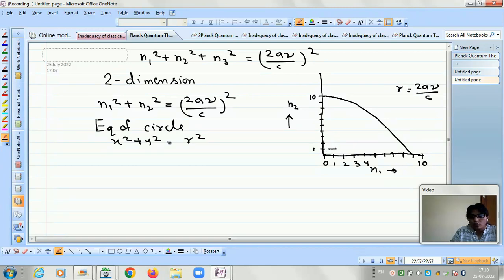Now also draw this horizontal and vertical lines here. And this will explain how one can calculate the number of modes using this geometrical method.